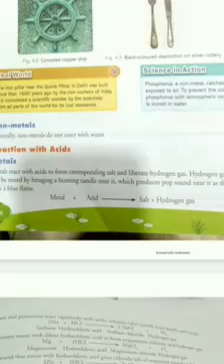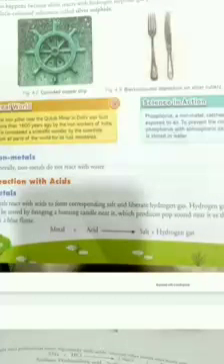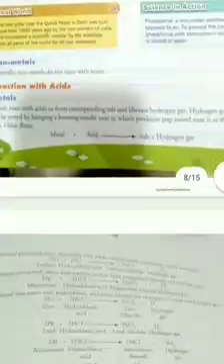Then it will produce a pop sound. Whenever a burning candle comes in contact with hydrogen gas, it produces a pop sound and the gas burns with a blue flame. So whenever metal reacts with acid, it always forms salt along with hydrogen gas. I think it is clear to you.